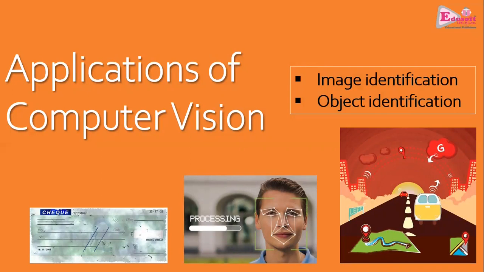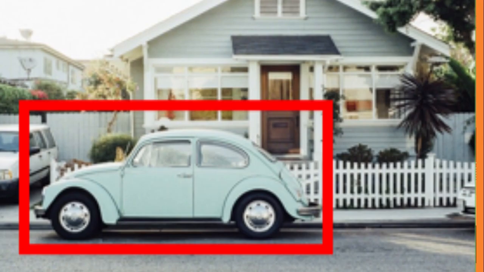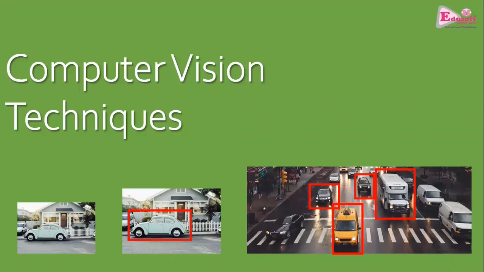As I told you, image identification and object identification. Object identification is basically locating the object inside the image and identifying what this object actually is. So when we look into the computer vision techniques and explore them, we will easily identify what all computer vision applications are.